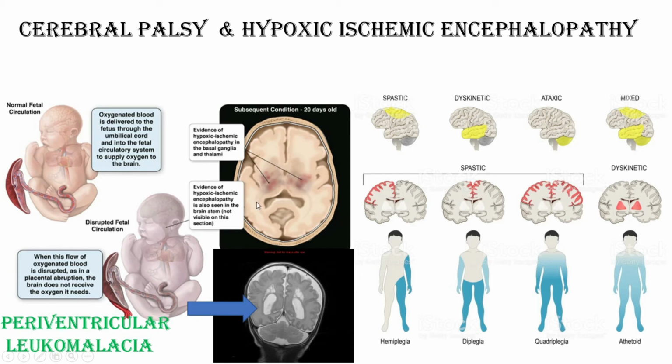Okay, now in the newborn baby brain, especially the area near the internal capsule, basal ganglia and putamen are more